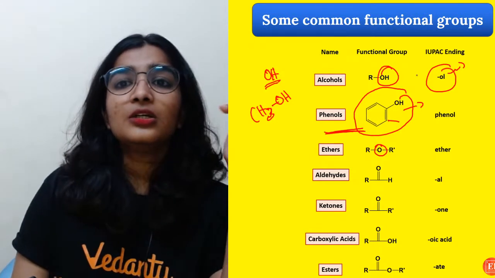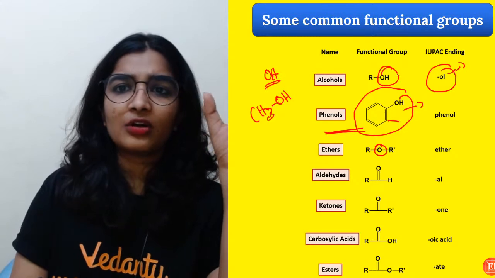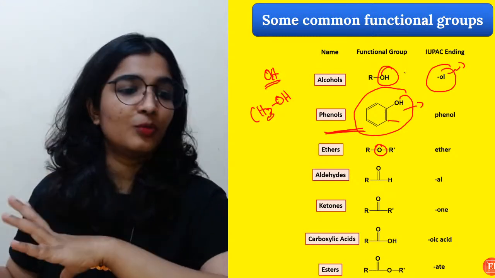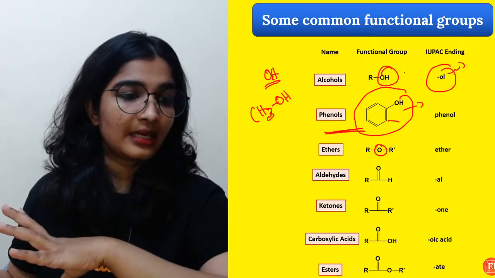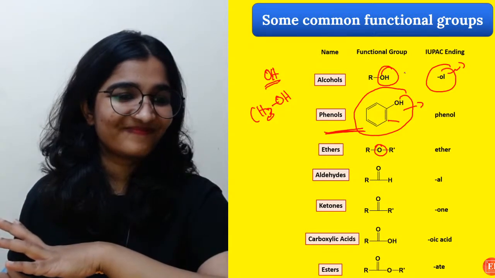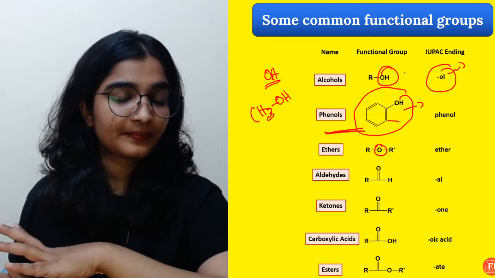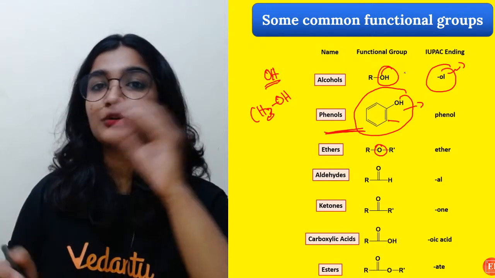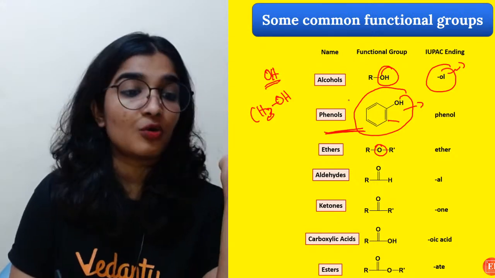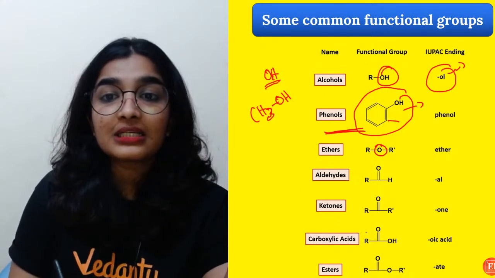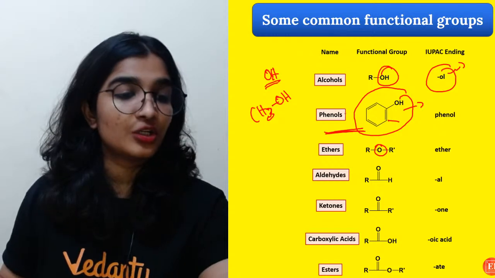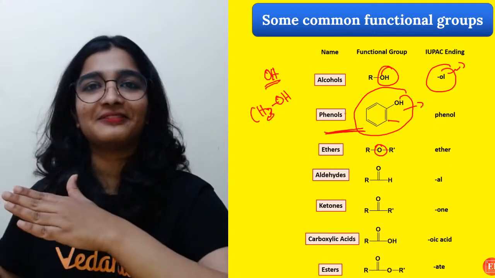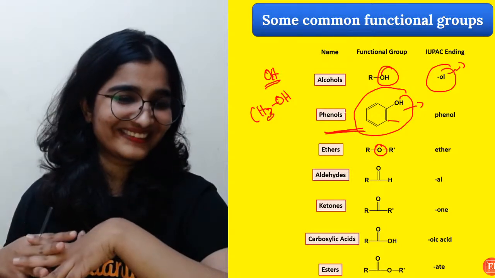Here we are not talking about the homologous series yet. I'm not saying phenol and alcohol are homologous. Do not get confused. We are only discussing the different functional groups here. I'll tell you about the homologous series. Do not worry about how it will differ by a CH2 unit and all that.